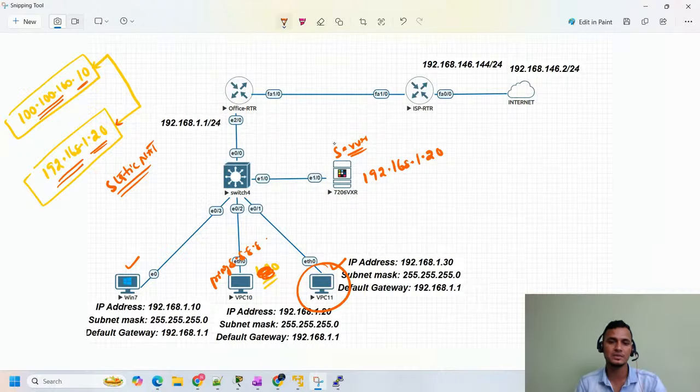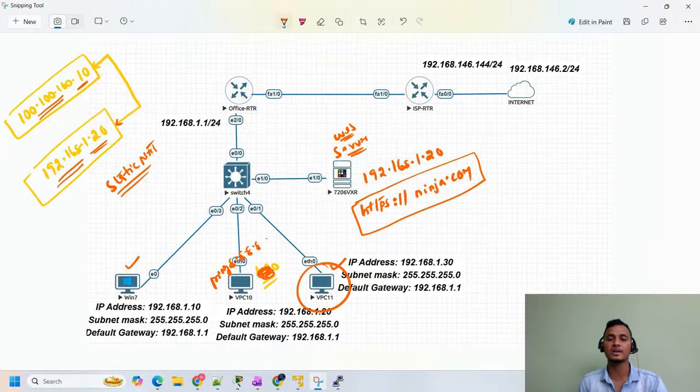This is our web server, with the website we built, https://ninja.com, which we built for online students to register. This 1.20 IP address we map with 100.100.100.10. I told you, static NAT is one to one mapping.